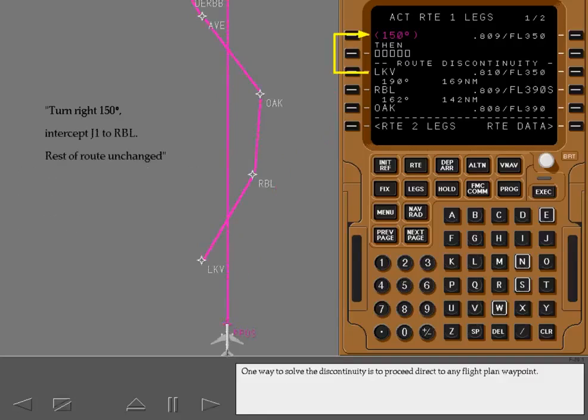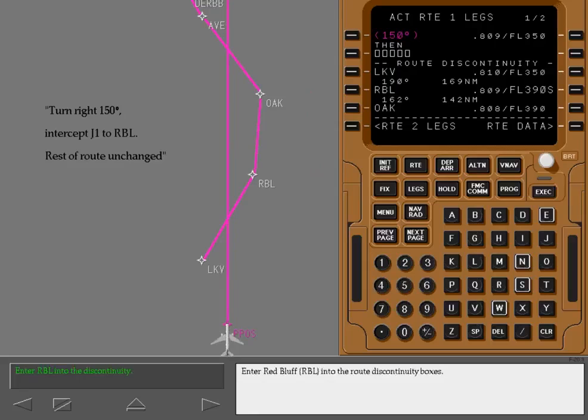One way to solve the discontinuity is to proceed direct to any flight plan waypoint. Another way to solve the discontinuity is to connect the flight plan route with the course you just entered. Note, the entered course crosses the flight plan route on the jet airway between Lakeview and Red Bluff.